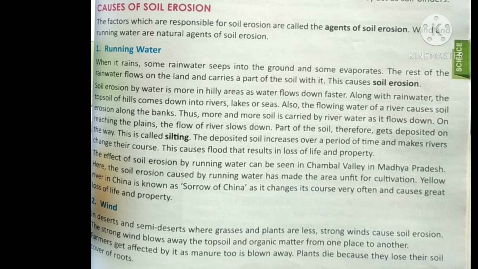Thus, more and more soil is carried by the river water as it flows down. On reaching the plains, the river slows down, and part of the soil therefore gets deposited on the way, and this process is called silting.